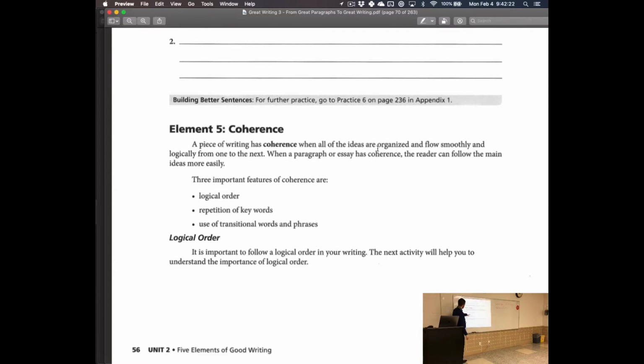So the three important features: logical order of some kind, many different logical orders to use, but it has to have some logical order. Repetition of key words is another aspect. If I say my friends, and then I switch to my cousins, and then I switch to my classmates, I'm switching the key words, and you're like, isn't it friends, friends, friends? Was it classmates? Why am I switching between everything? Okay. Transitional words and phrases.